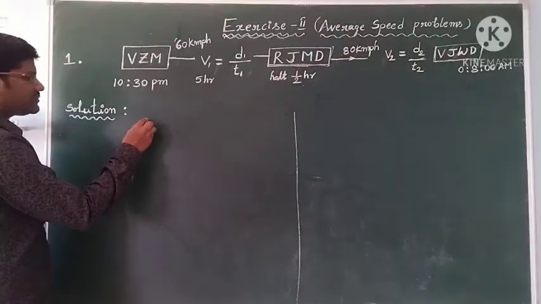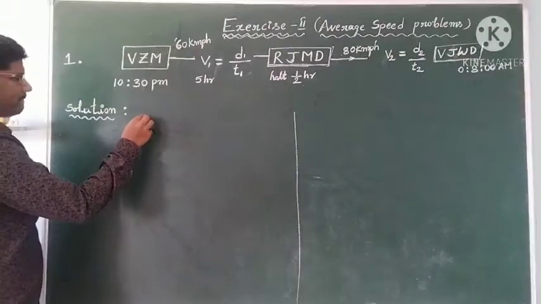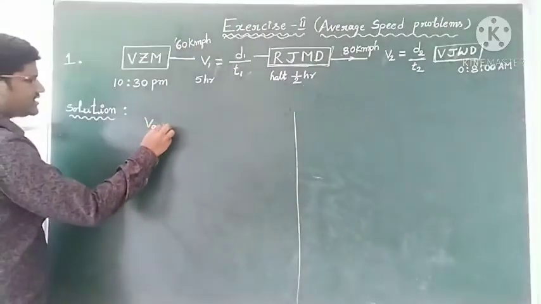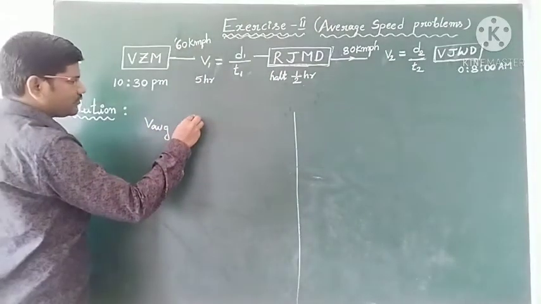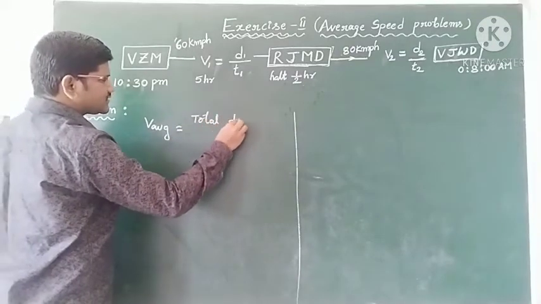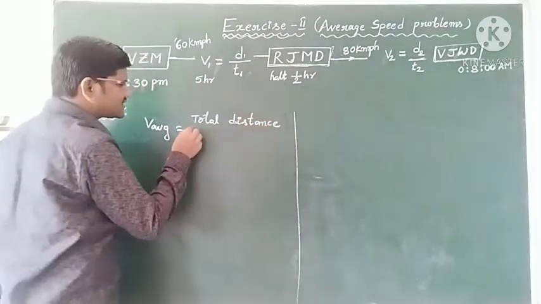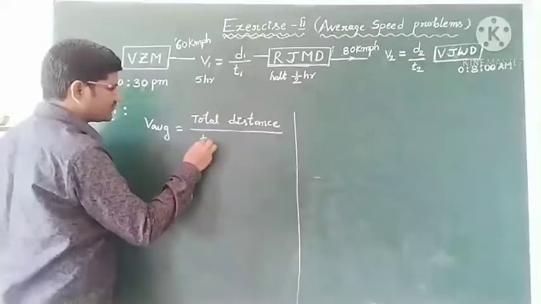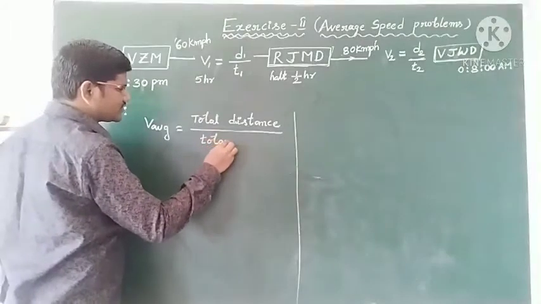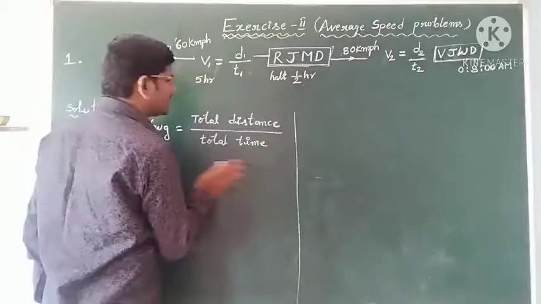So V average is equal to total distance by total time taken, which is the question mark.